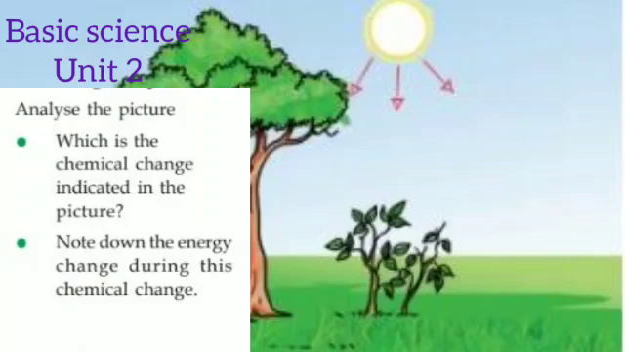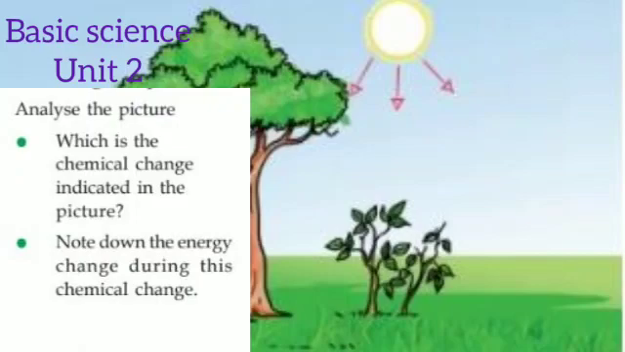Which is the chemical change indicated in the picture? What is happening there? It is photosynthesis. What is photosynthesis, children? The process of preparing food by the plants with the help of sunlight, water and all. So the chemical change which is indicated in the picture is photosynthesis.